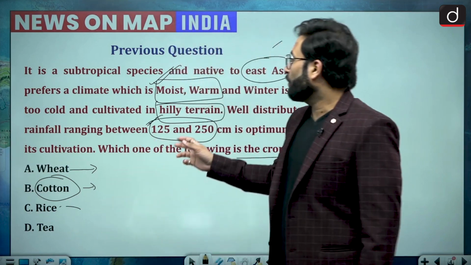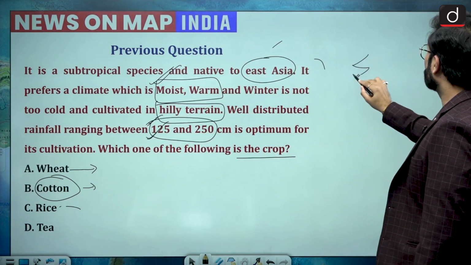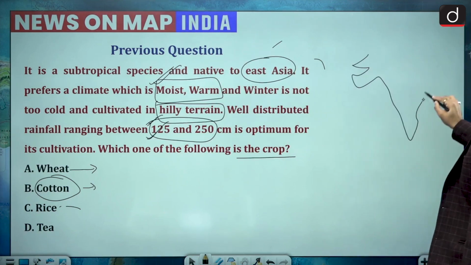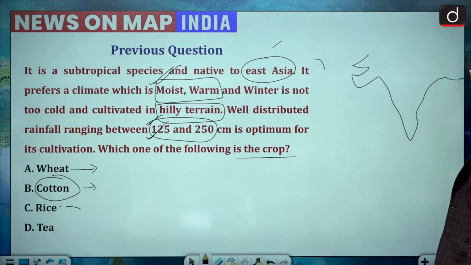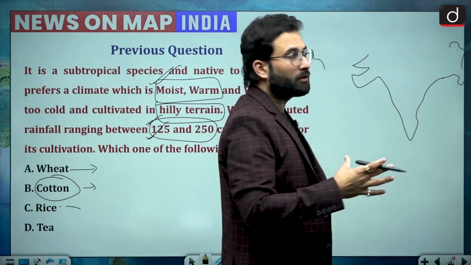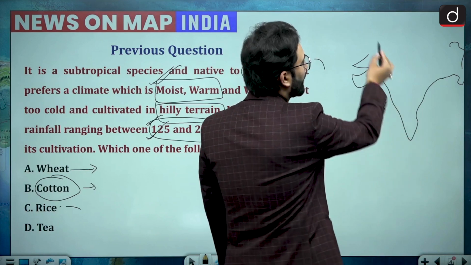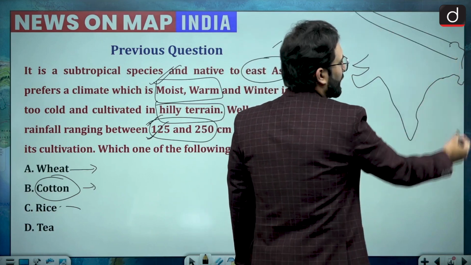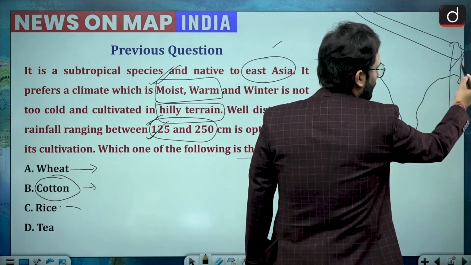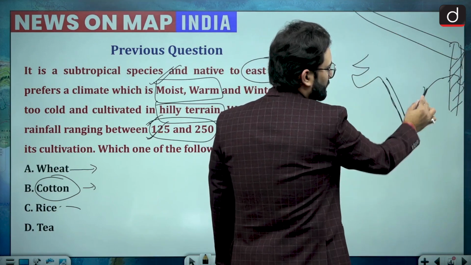When we are talking about the rainfall, let's see India, and here we have the northeast. When we are talking about hilly terrains, mostly the hills are here in the Himalayas, and then we have the Purvanchal hills here, and then the Western Ghats and Eastern Ghats.